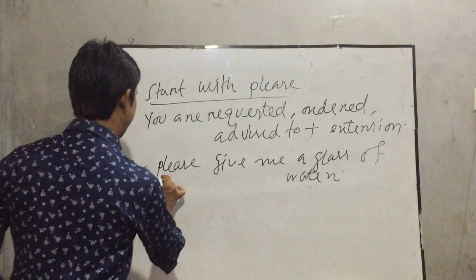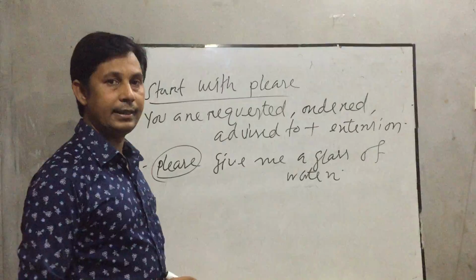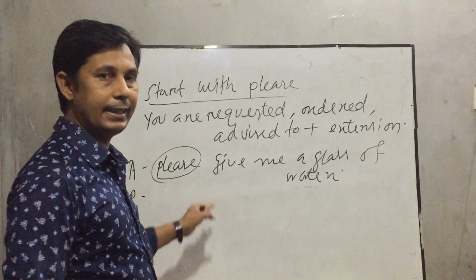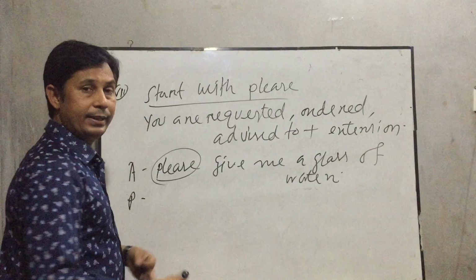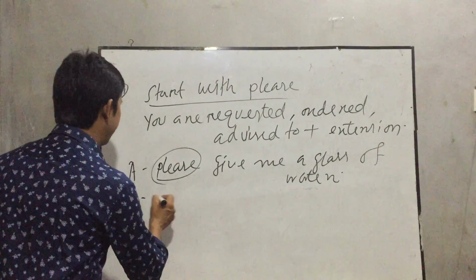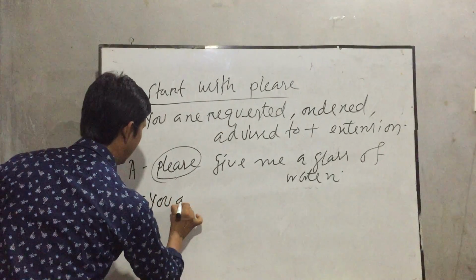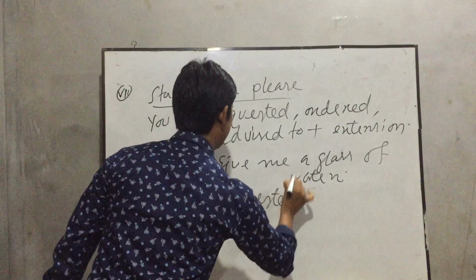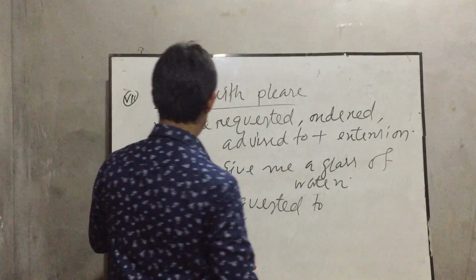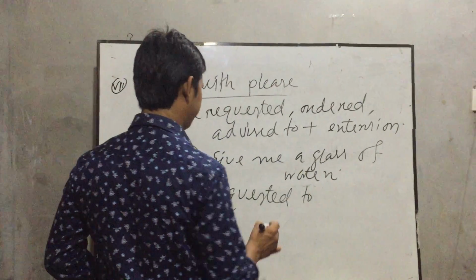Okay, my dear students, at first please, and this kind of sentence is imperative sentence, start with please, and this is active voice. So according to rules, when we change into passive voice, you are requested to give me a glass of water.